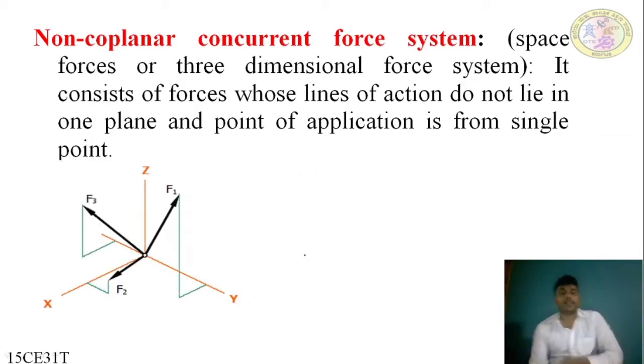As in the figure, I showed the convergent type of concurrent force system. Here it is the divergent type of concurrent force system, where F1 is in the ZY plane, F2 is in the XY plane, and F3 is in a different plane, the XZ plane. All the forces are in different planes, but the line of action or point of application is from a single point.